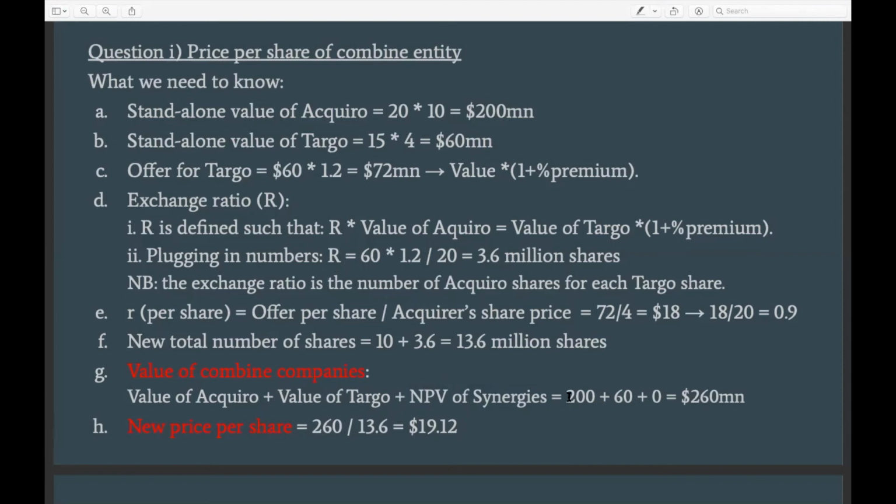But back to the question, we know that the standalone value of the acquirer is 200. We know that the standalone value of Darboe is 60. And we know that the NPV is 0. So the combined value of the company is 260 million, right? Which is the sum of the standalone values in any case, because the NPV of synergies is 0.